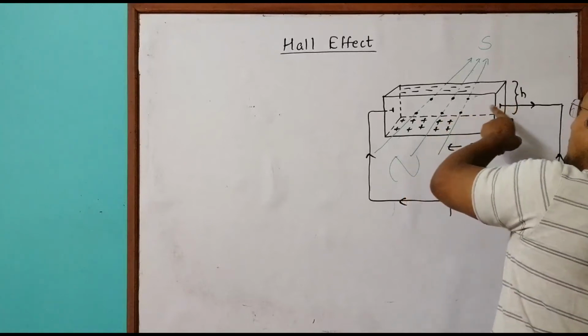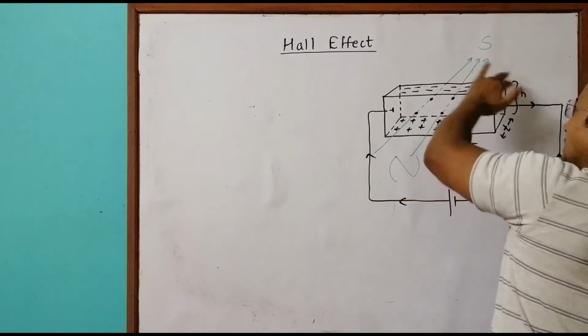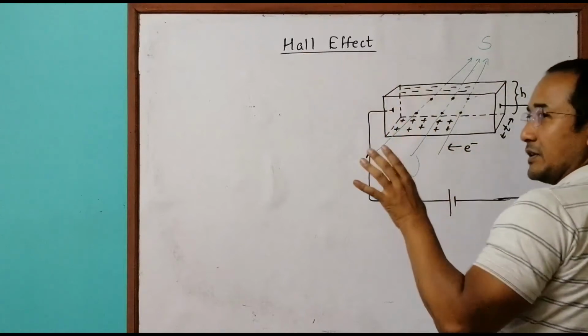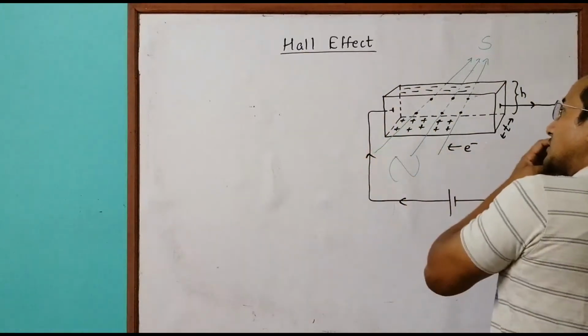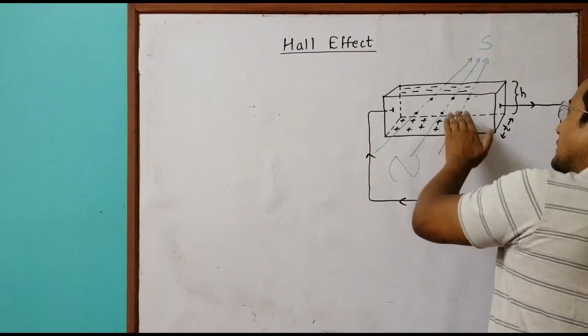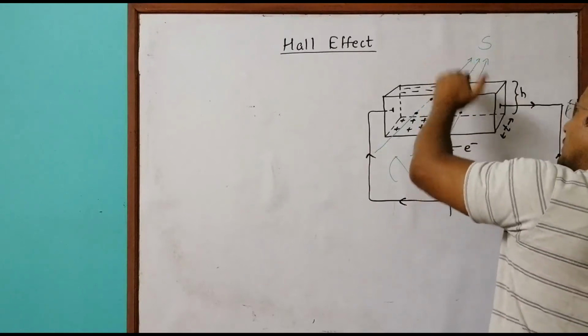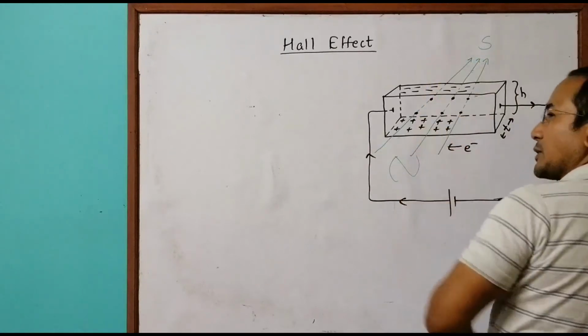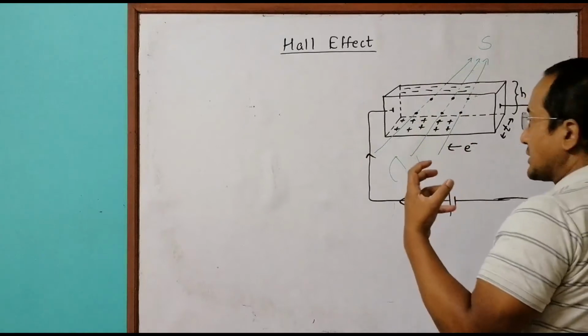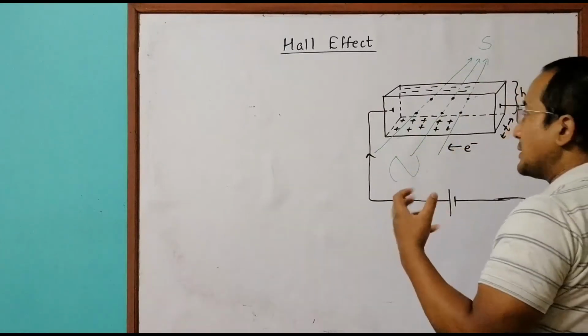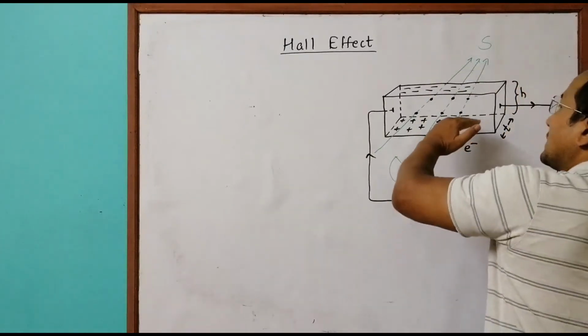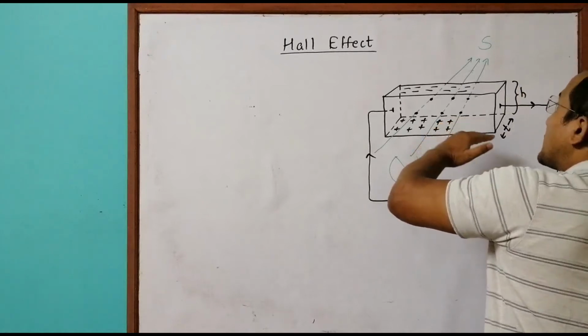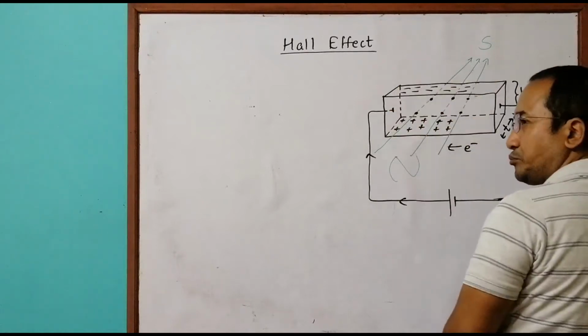So these electrons will start to go up, and they flow from here till the magnetic field is there. And since all the electrons have gone here, this part becomes positively charged. It is not the movement of positive charge, but it has become positive because of the separation of negative charge over there.